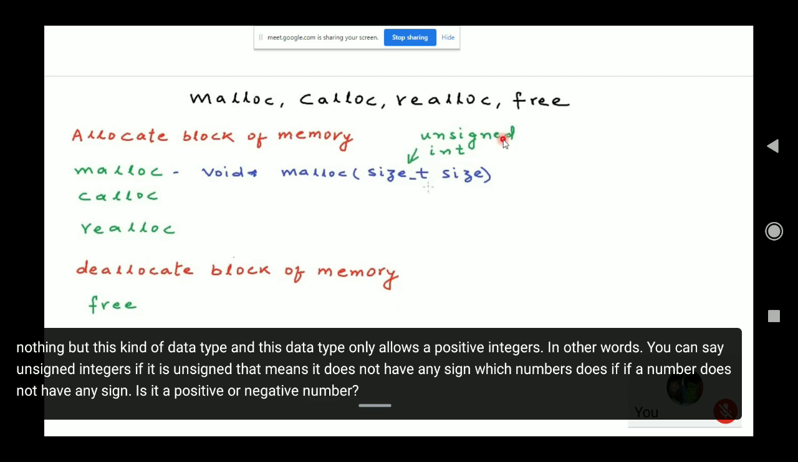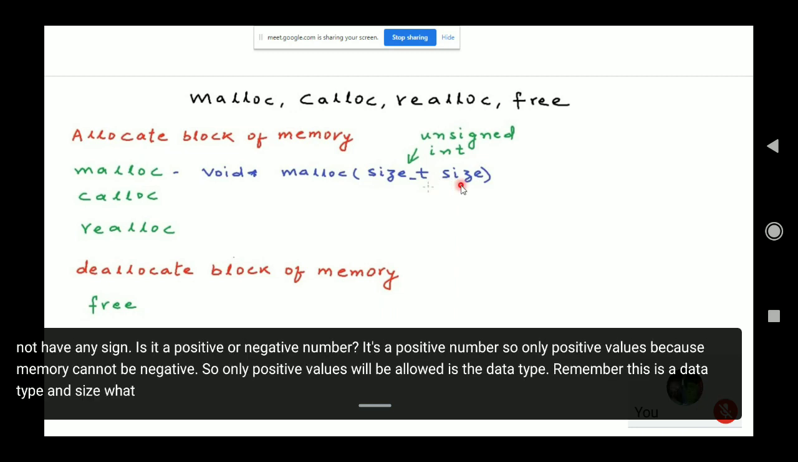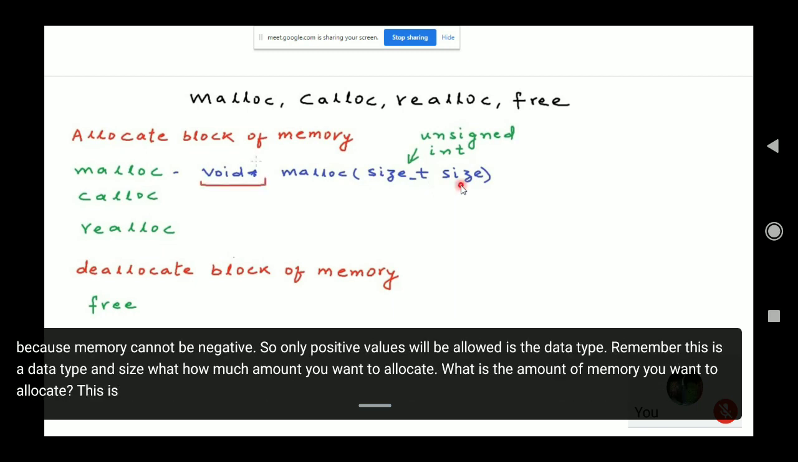It's a positive number. Only positive values will be allowed, because memory cannot be negative. This is the data type. Remember, this is the data type. And size: how much memory you want to allocate. This is what the malloc syntax looks like. As we have already seen, what is a void pointer.